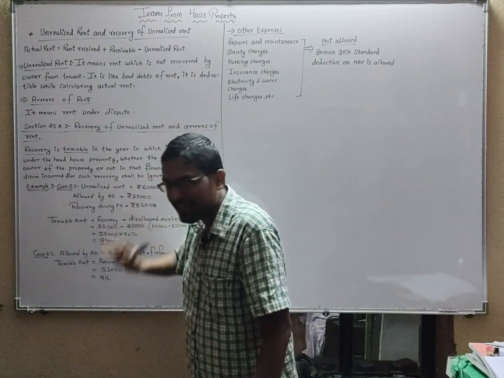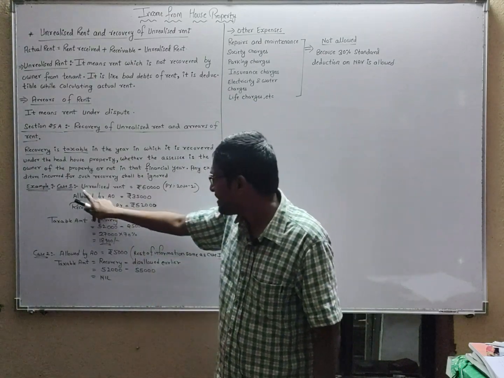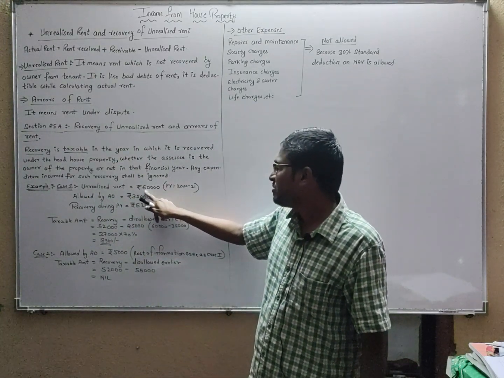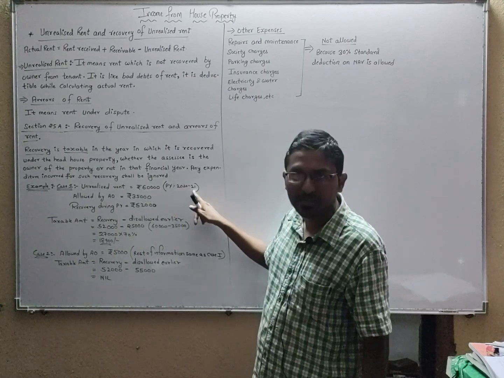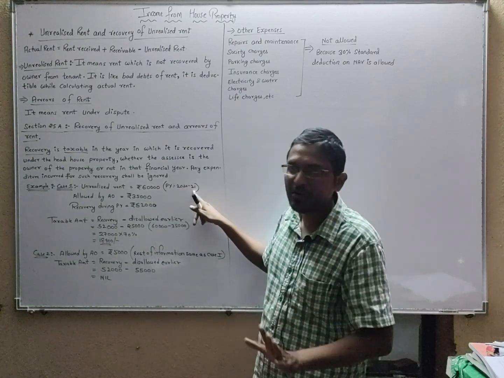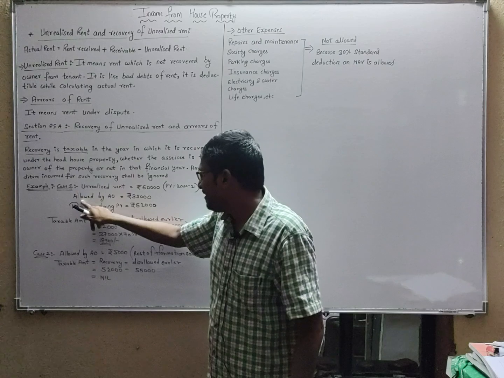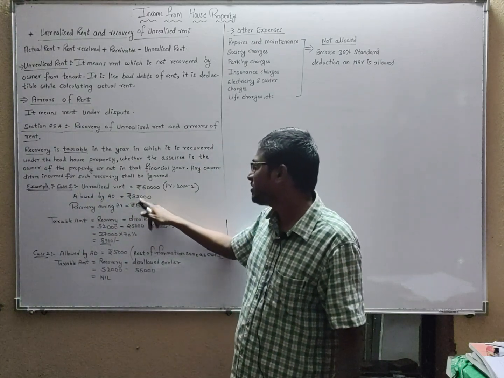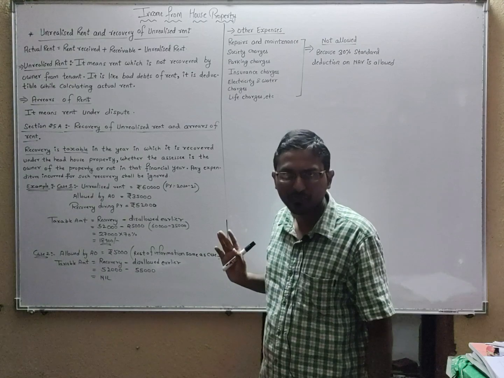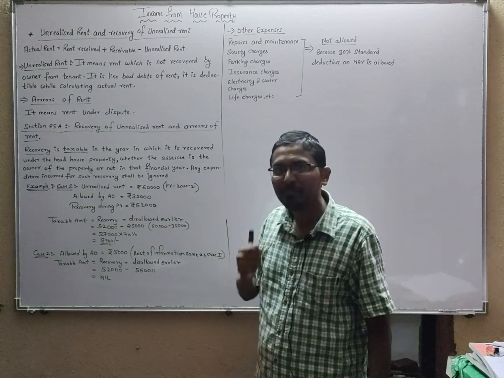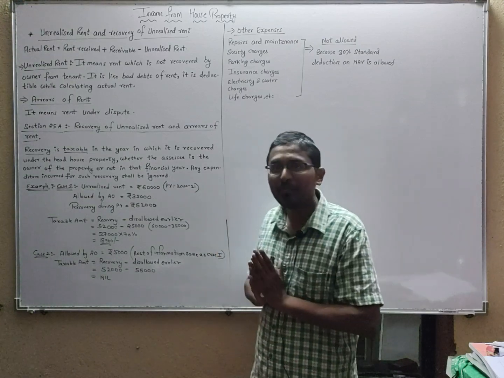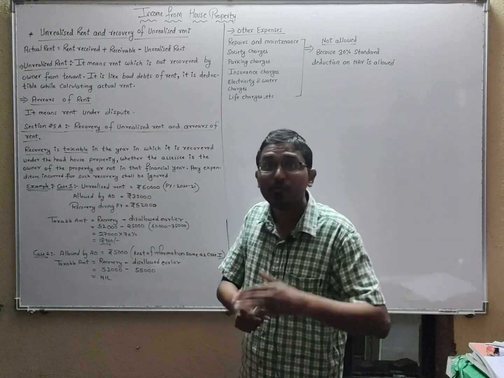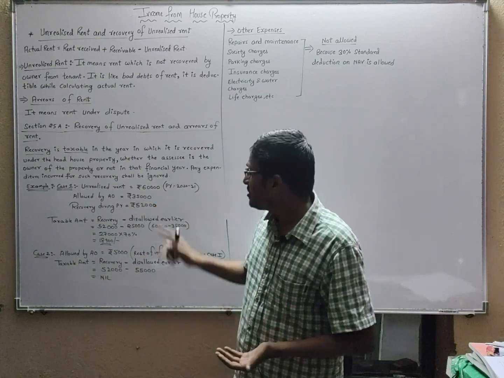Let's take case number 1. Now what does case number 1 say? In case number 1, unrealized rent was rupees 60,000 in the previous year 2020-21. Then the rent allowed by the assessing officer was 35,000 rupees. What happened? You informed the income tax officer that your unrealized rent, the rent you did not receive from the tenant, was 60,000.